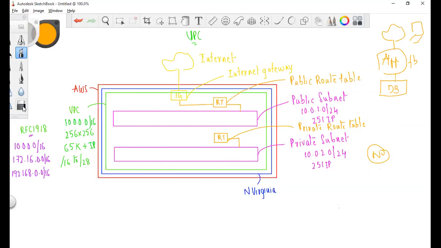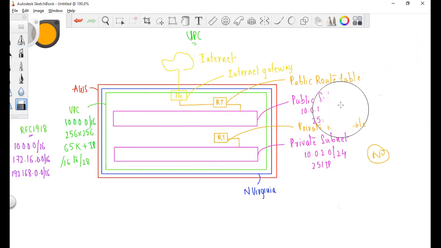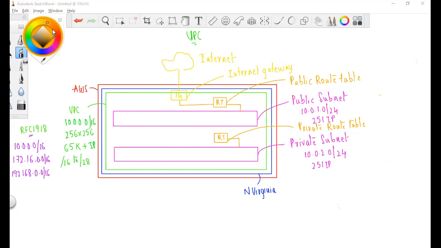That is a use case. I'm just talking about a use case. That is the reason we can have one public and one private subnet. Okay. Now this VPC setup is done, we can actually create the EC2 instances in each subnet.